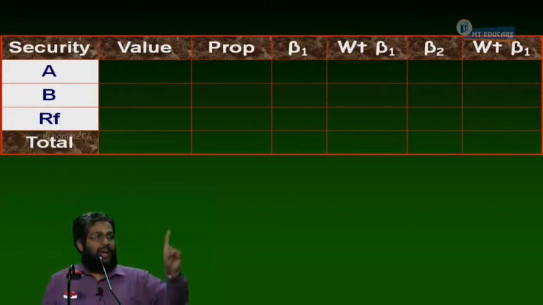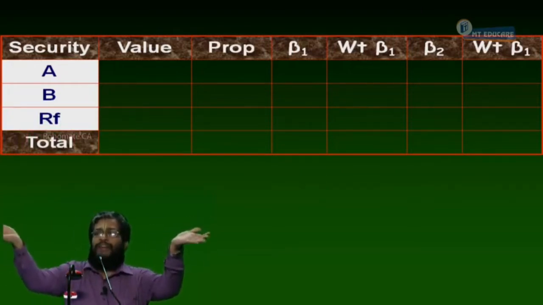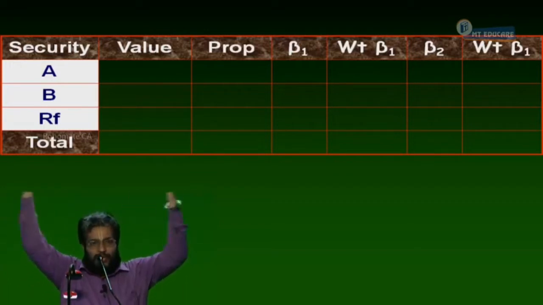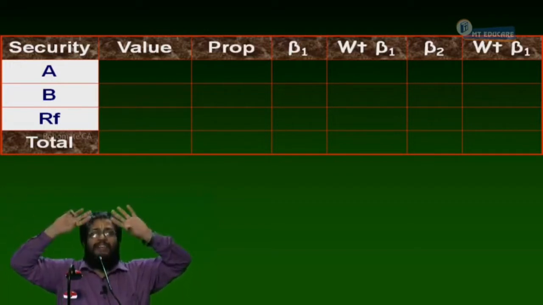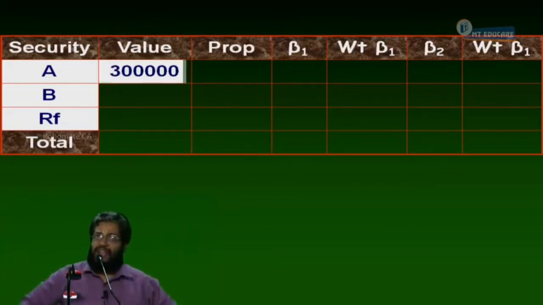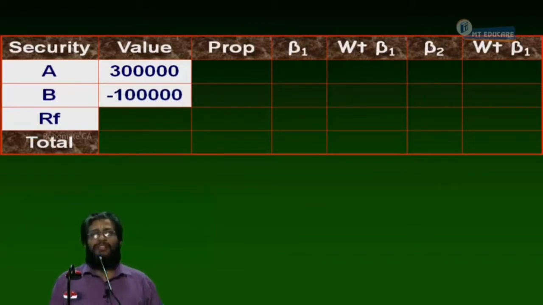Answer my question. I have 1 lakh in hand. I will borrow 1 lakh. The total money available for investment is how much? 2 lakhs. Will I invest 2 lakhs in A? More than 2 lakhs. I invest 1.5 times of the money in hand. Yes or no? How much do I invest in A? 3 lakhs. And how much do I have to short sell B? 1 lakh.